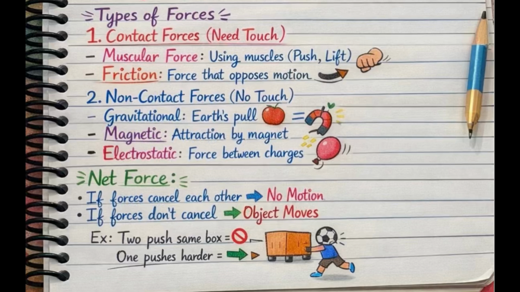Now, what is muscular force? You can easily understand by the name that muscular needs muscle, push or lift. And now, frictional force. What is friction? Friction is the force that opposes the motion.